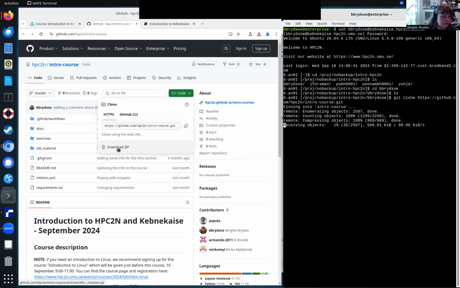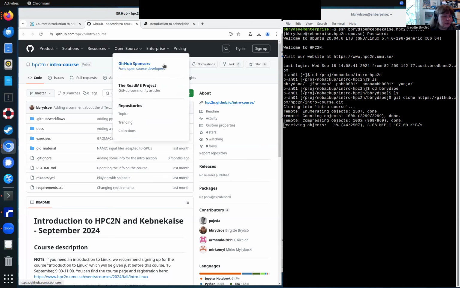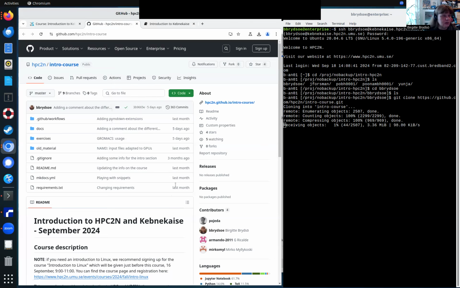You can also copy it by clicking download zip, then right-clicking and choosing copy link address. Then you could get it with wget, wget and a space, and then put that URL there, and you get a zip file downloaded if you put that in your terminal. But I am just going to show you how it looks using ThinLinc.